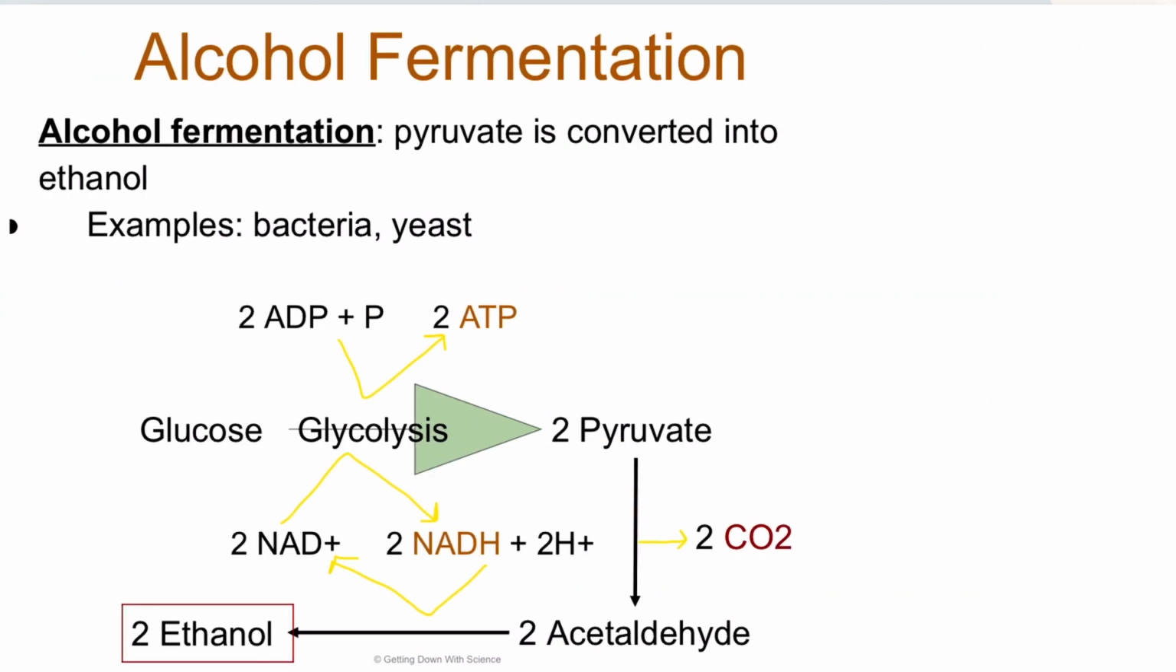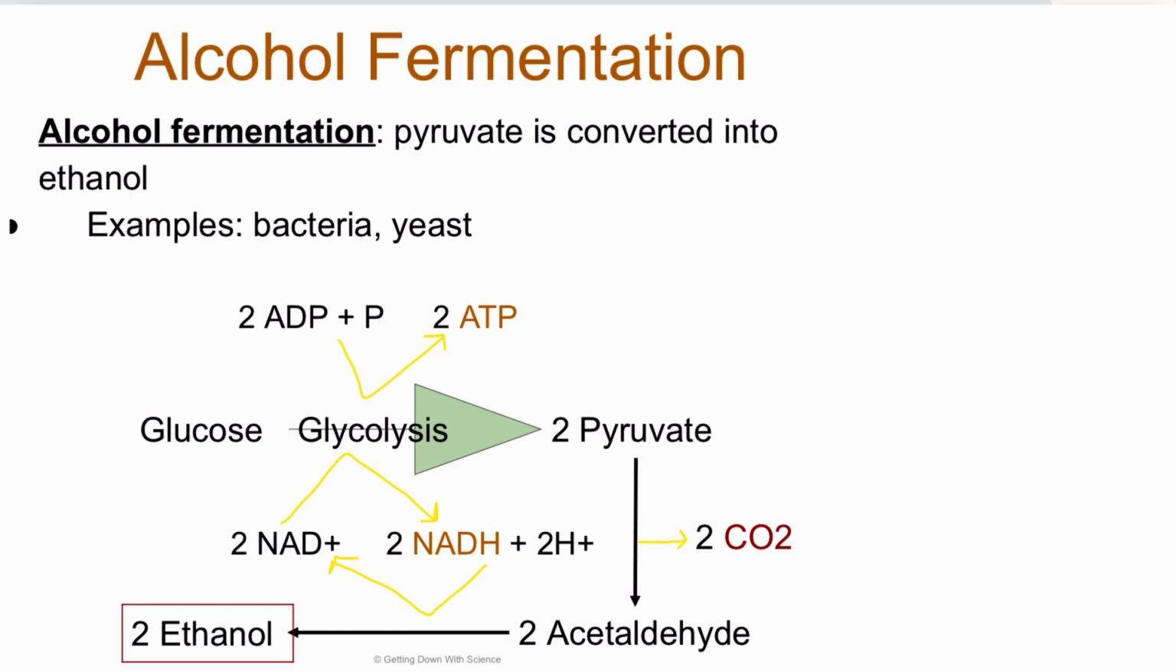So let's take a look at alcoholic fermentation. This is whenever pyruvate that is created by glycolysis is going to be converted into ethanol instead, which is a type of alcohol. So examples of this are bacteria and yeast. This is why yeast is used in most productions of alcoholic beverages, because basically ethanol is like yeast pee, right? It's a waste product of the yeast doing their fermentation, their type of respiration.